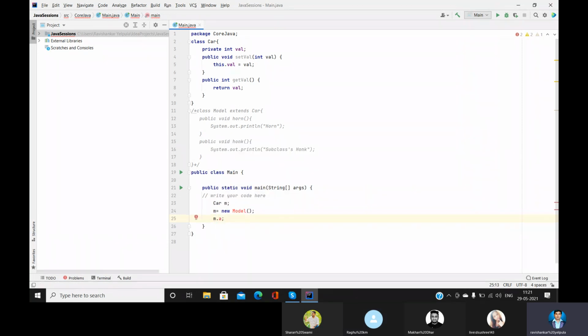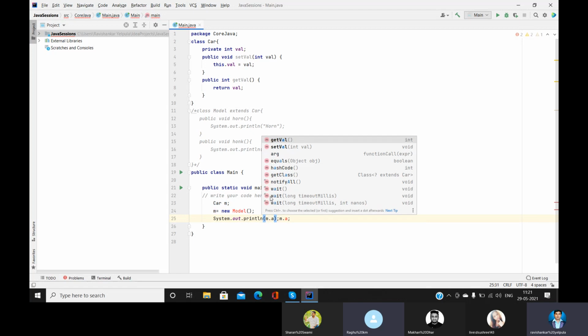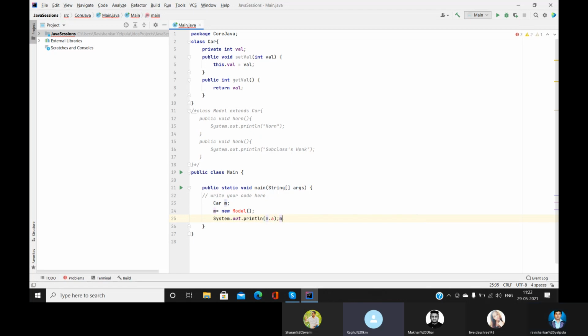No, it will not, because what is the error? The object model is different, right? So here it is saying that field A in car. So when we try to access, it will say that A is private, you can't access it. Even what is that, n equal new model, why it is showing red? Yeah, I'll make changes. Now fine.